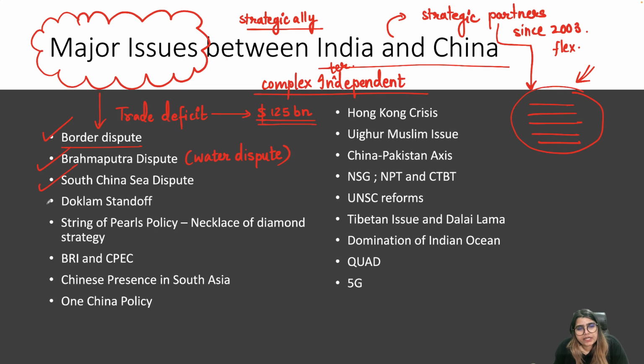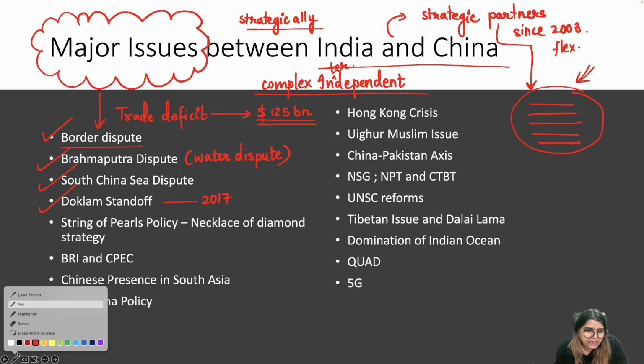Then we have the South China Sea dispute. We'll be looking at that and understanding what the disputed parties are. India is not a disputed party in the South China Sea, but why is it so significant for us, why did India raise its voice with respect to this dispute, and what does India stand for when it comes to the South China Sea. Then we have the Doklam standoff, which took place in 2017. We will be exploring that as well.